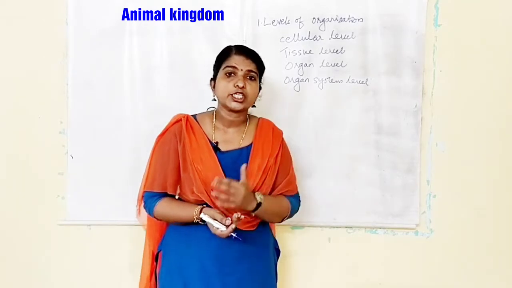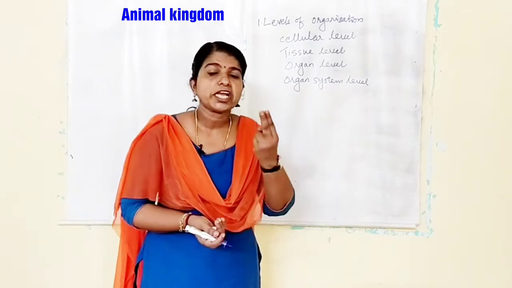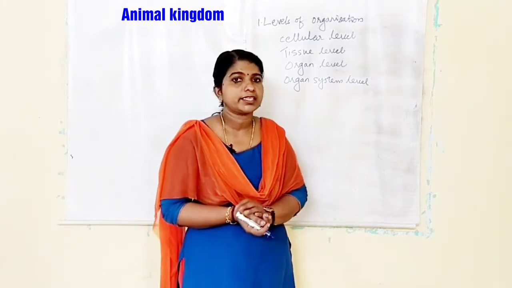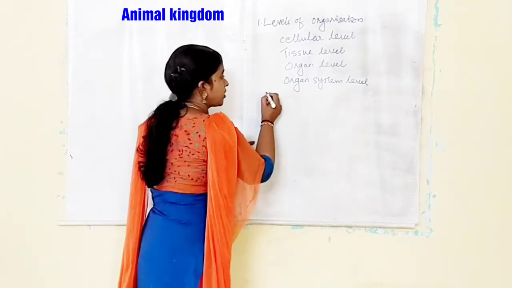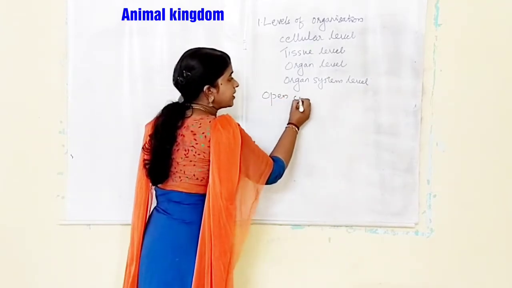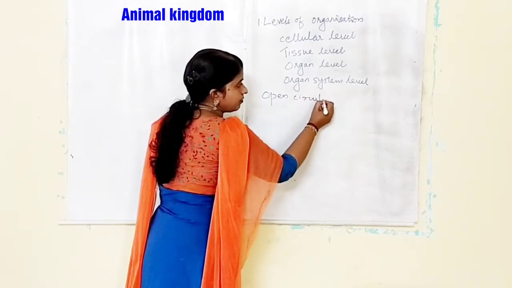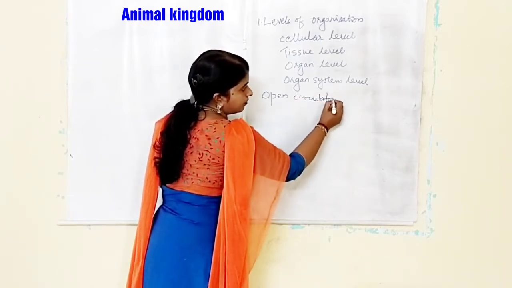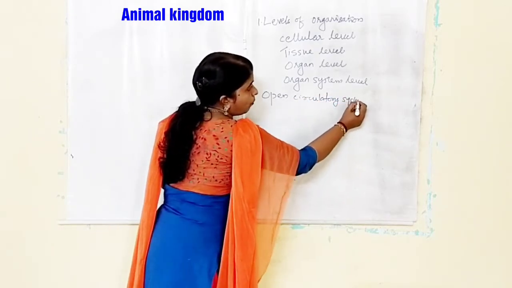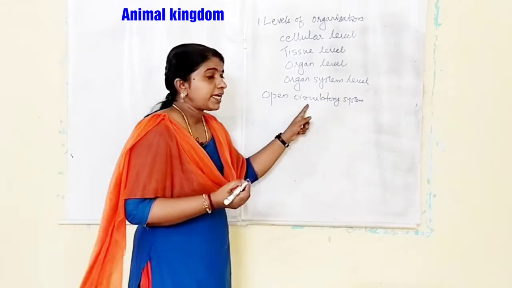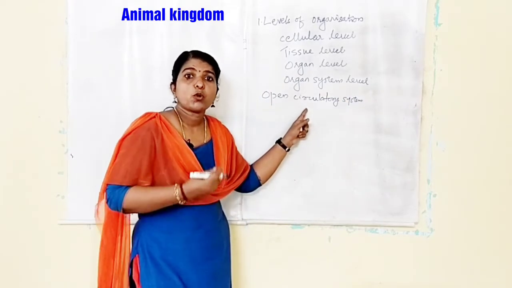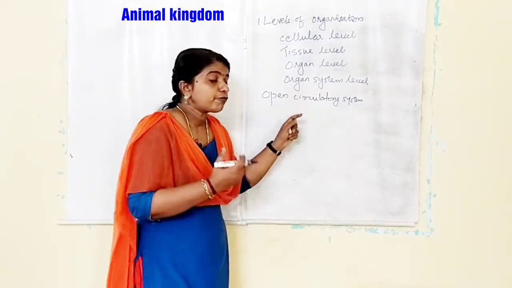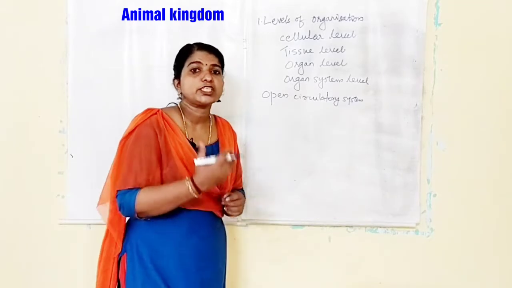And the circulatory system is also like that. Two types of circulatory systems are there, open and closed. In open circulatory system, blood does not flow through closed blood vessels. Blood flows through open spaces and channels.